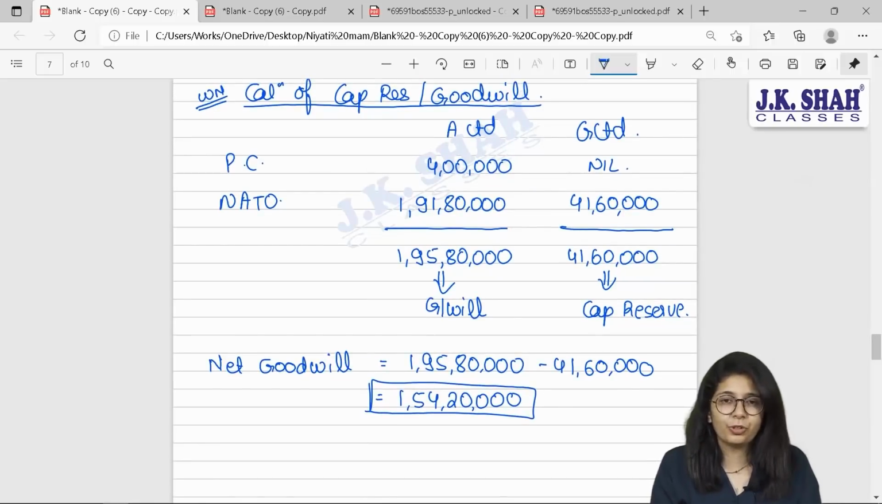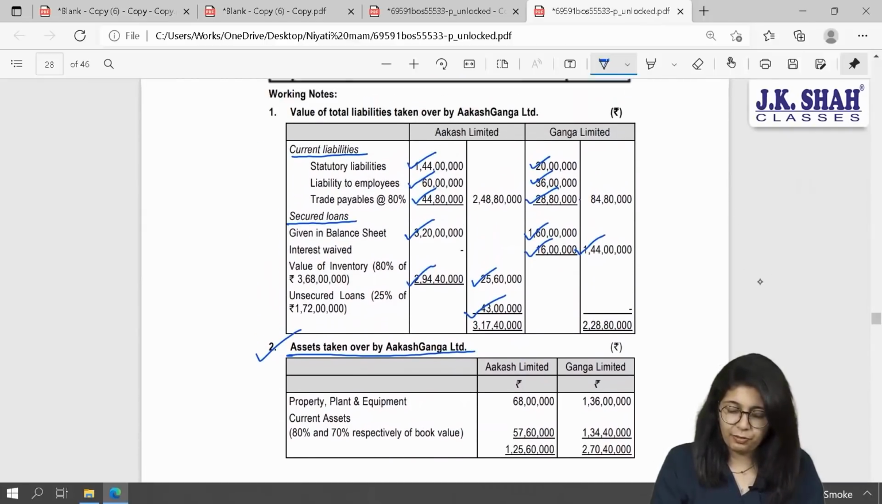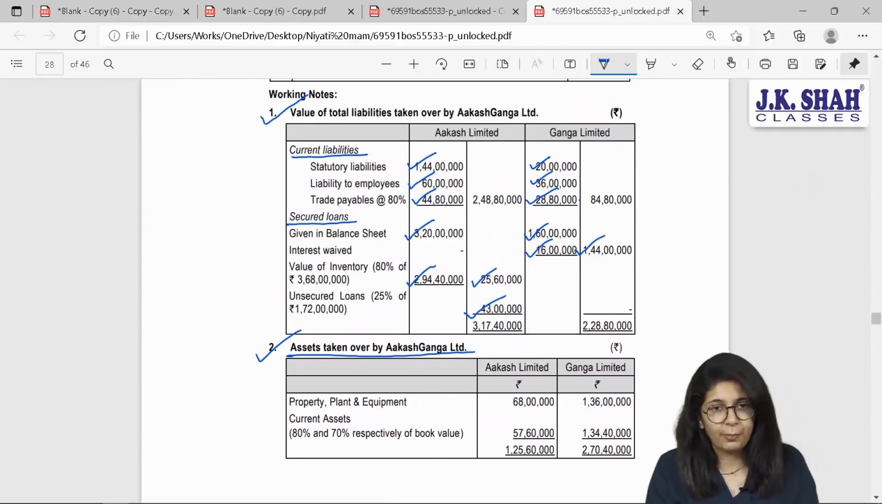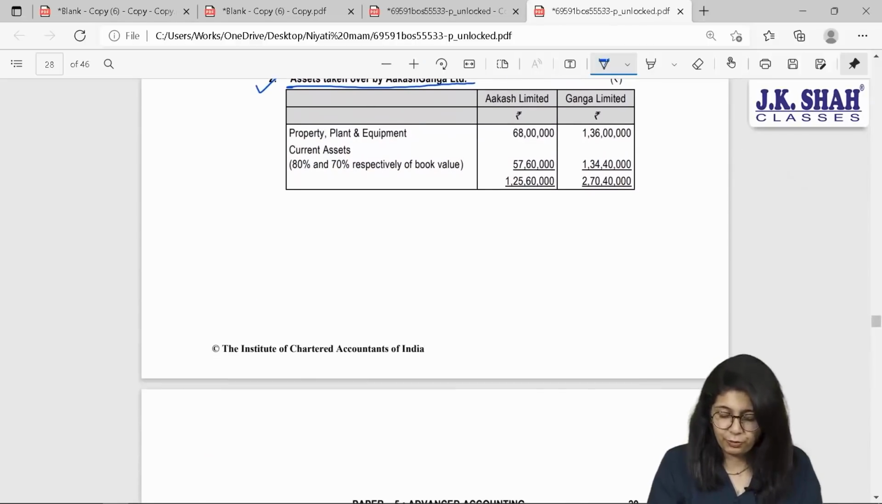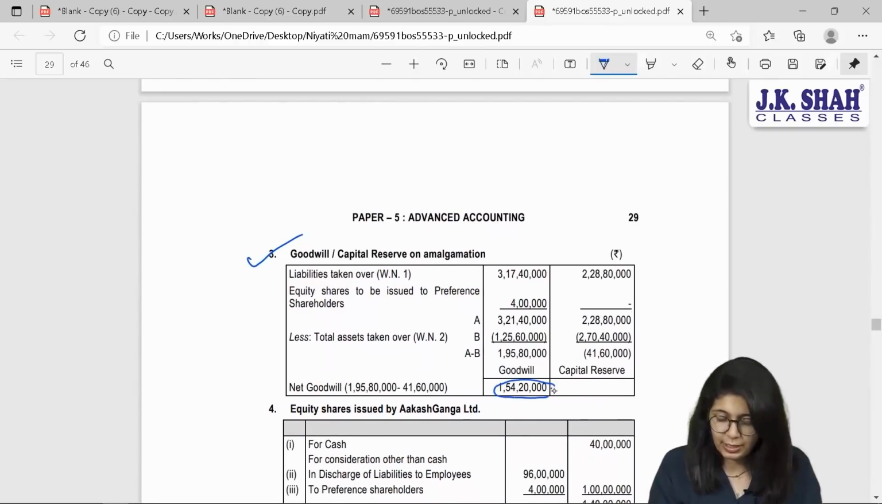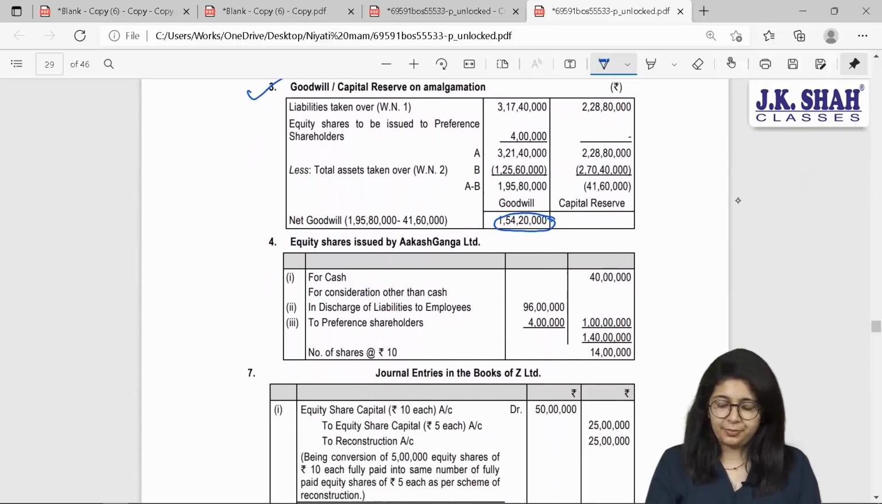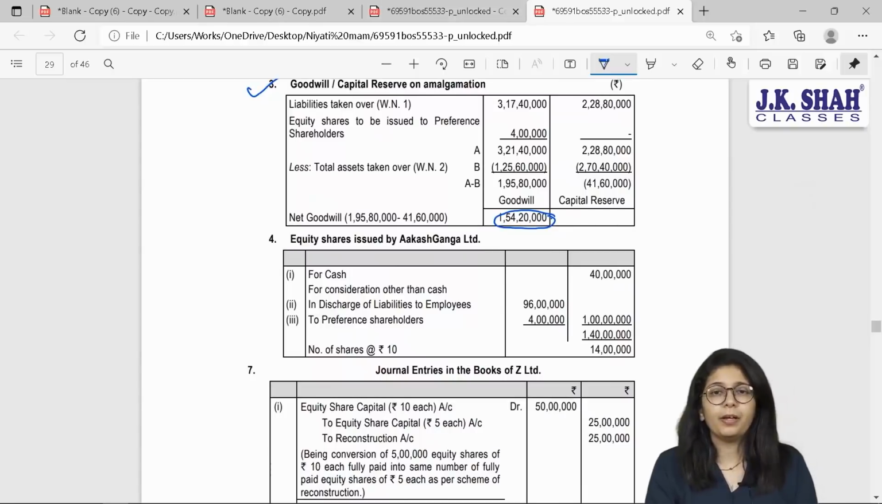I hope you all have understood this. Yes? Is this the same answer given in the sum? Yes, beta. They have first calculated working note 1 value of liabilities taken over, then working note 2 value of assets taken over, and then their goodwill or capital reserve net amount is same. The presentation is quite different. That is okay. Yes. Next. Now, I want to prepare balance sheet of new company. Balance sheet will include all the assets and liabilities. Assets and outside liabilities will be the one that are taken over.